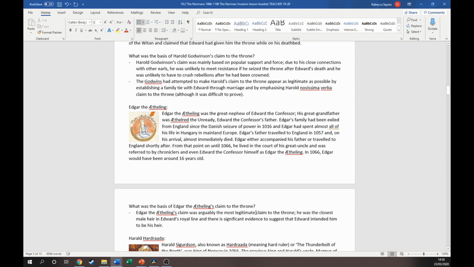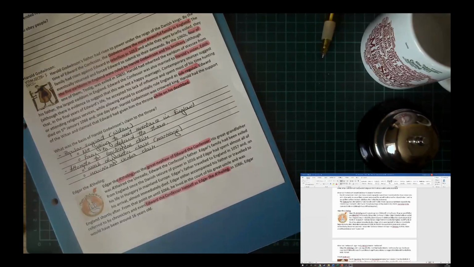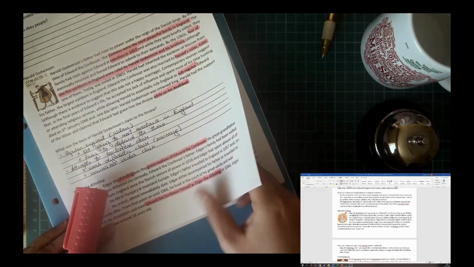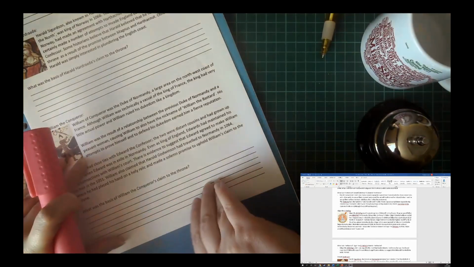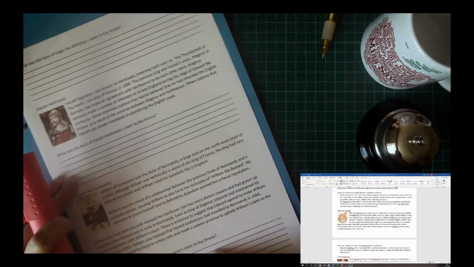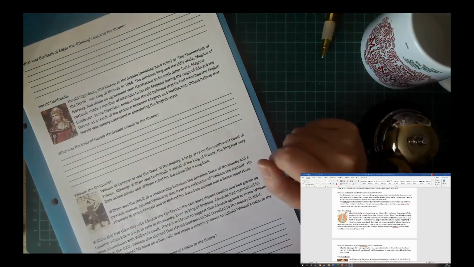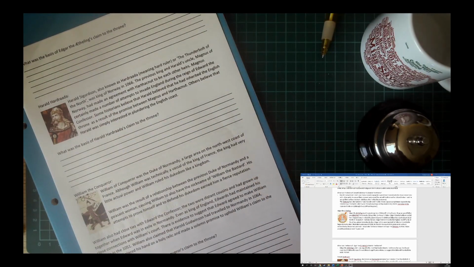This idea of being the most legitimate claim, we've got the closest male heir, and this idea that Edward intended him to be king. So, next up, once you've checked your answers, new page, we need to read through our notes on Harold Hardrada, the Thunderbolt of the North, and do exactly the same thing. Make notes about what was the basis of Harold Hardrada's claim to the throne.